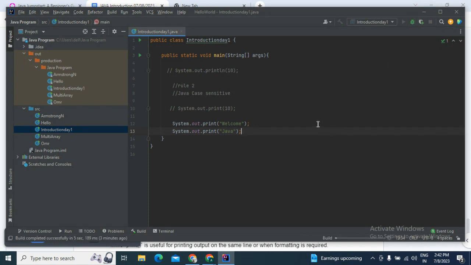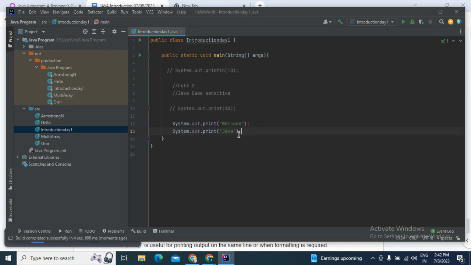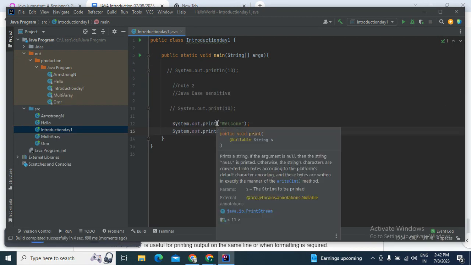Let me do that. So you can see welcome Java on the same line. Why? Because we used a print statement.